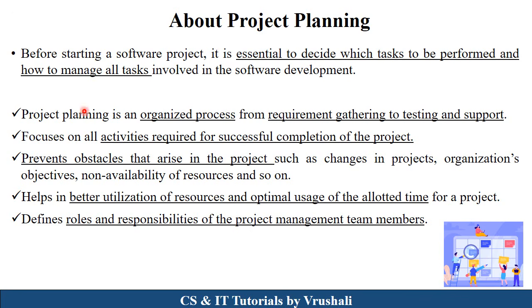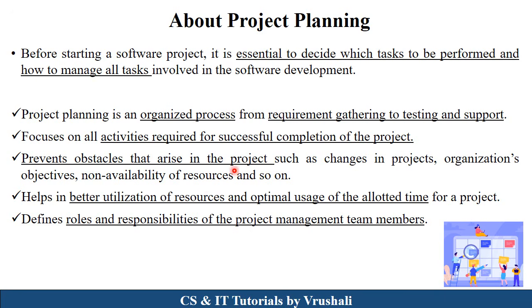As per the definition, project planning is an organized process because it handles all the processes that occur between requirement gathering and analysis, then designing, development, testing, after that deployment and maintenance phase. Basically, it handles all the activities that will be useful for successful completion of the project. In a software project, some issues or obstacles occur, like changing project requirements, the organization's objectives, non-availability of resources, right?